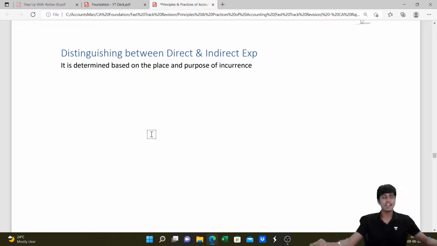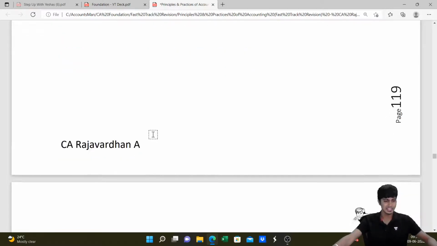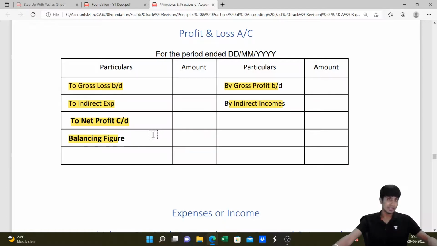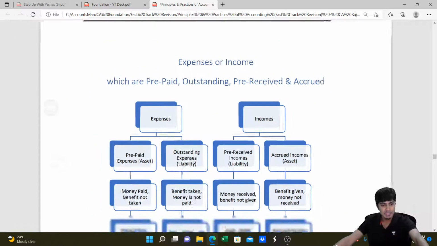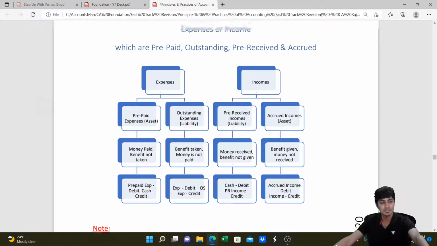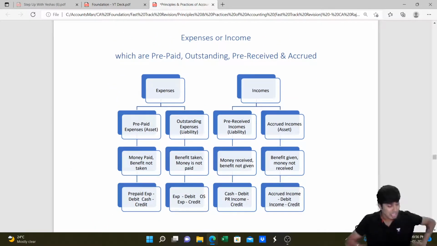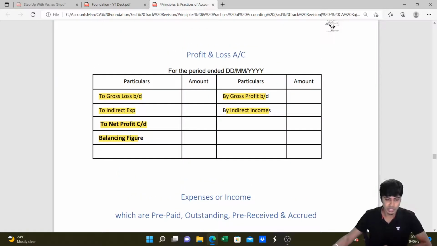If you write a manufacturing expense in trading account, the answer would go a little wrong. So remember that and stay a little cautious with that. And P&L account, I've already explained it to you. Now we will understand the deferred revenue part along with the accrual part. Which expense or income needs to appear in P&L account? In P&L account credit side we write indirect income, and on the debit side we write indirect expense.